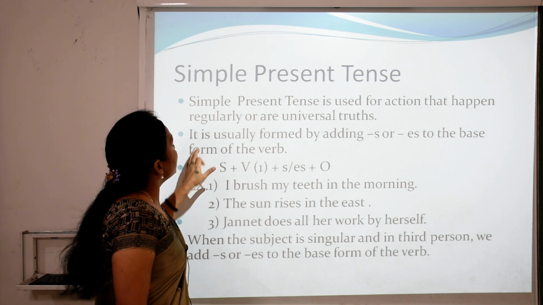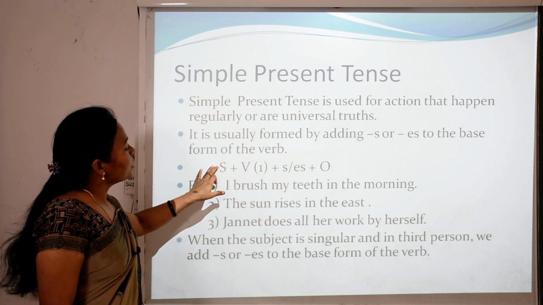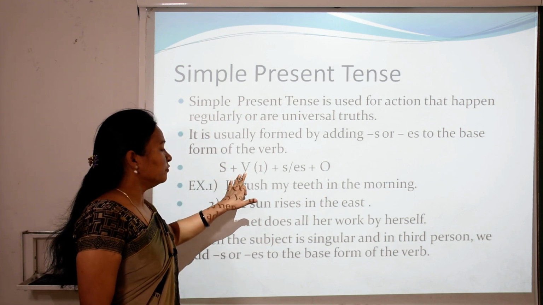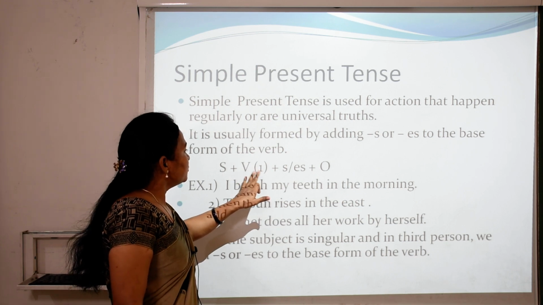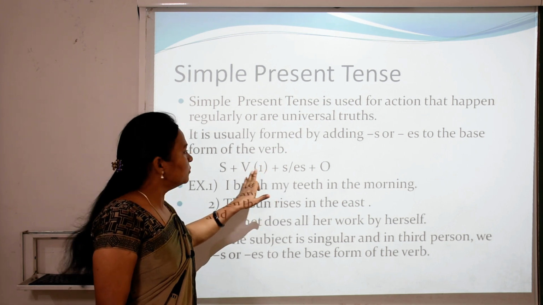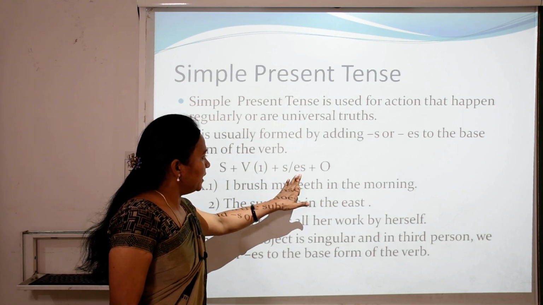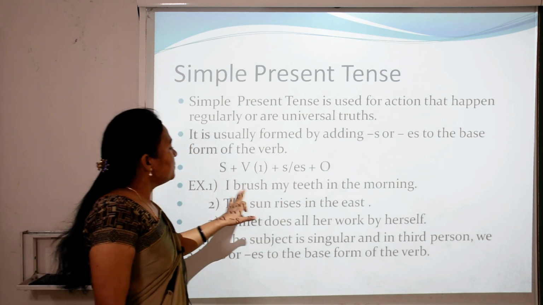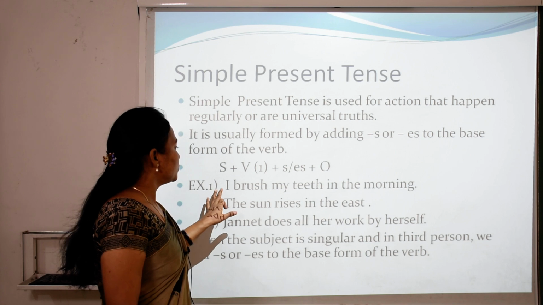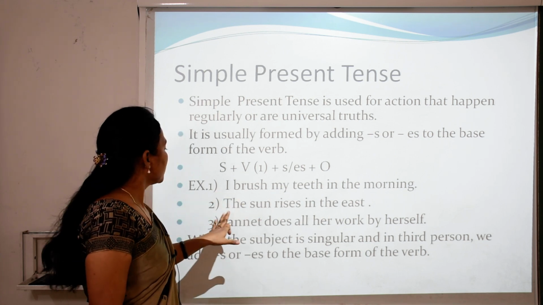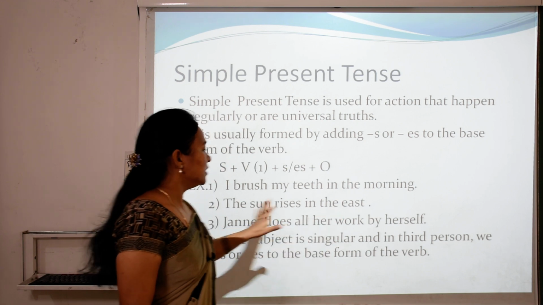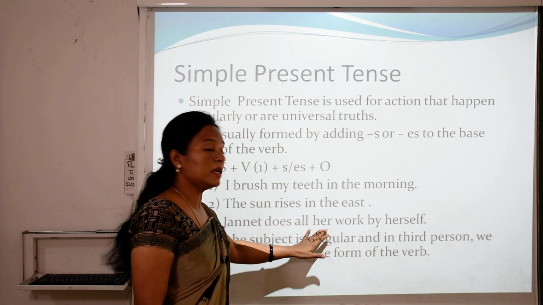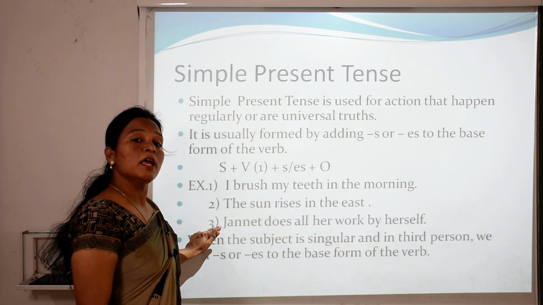For example, structure of simple present tense. What is the structure of simple present tense? S means subject. Subject plus verb. V for verb. What is V1? First form of the verb. Then plus s or es, plus O for object. For example, I brush my teeth in the morning. This sentence describes a habitual action. The sun rises in the east. This sentence describes a universal truth. Jannat does all her work by herself. This sentence also describes a habitual action.